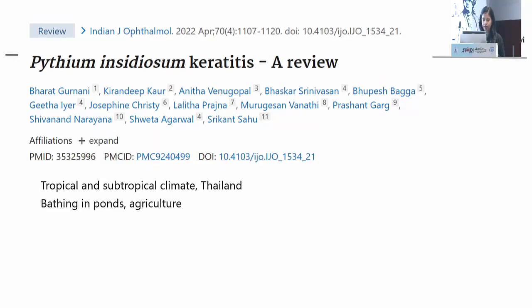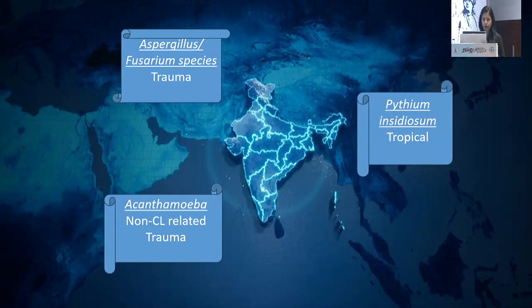This is a review article on Pythium keratitis, which says that in tropical and subtropical climates like Thailand and in our country, the incidence is more. The incidence has been shown to be high because of bathing in ponds and agriculture related trauma. So these three organisms, fungi, acanthamoeba and Pythium, which are very predominantly a cause of keratitis in India, can easily be diagnosed with trypan blue stain, as we are going to demonstrate.